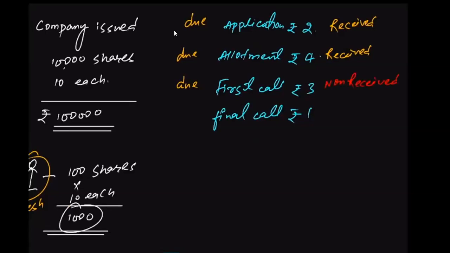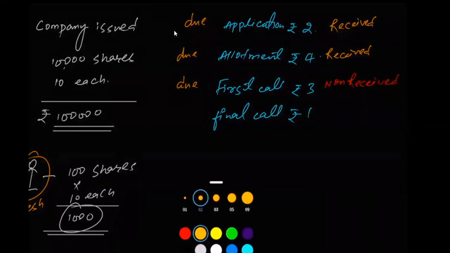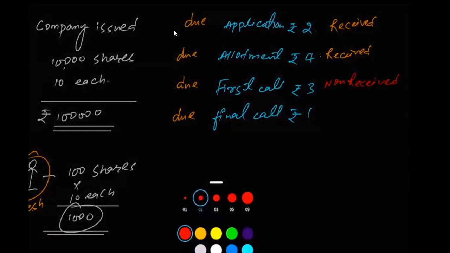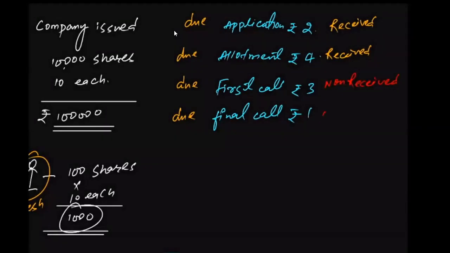Anyways, after some time, the company asked him to pay for the final call. That means the final call is also due. Then again, he defaulted in the payment of the final call as well. The final call is not paid by him. That means the company did not receive the amount towards the final call from him.